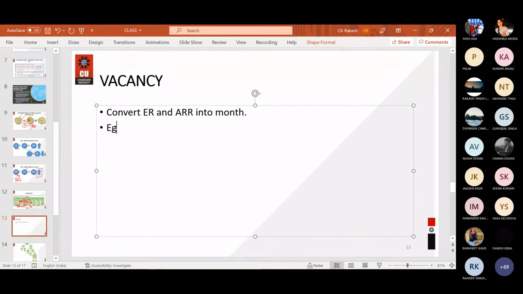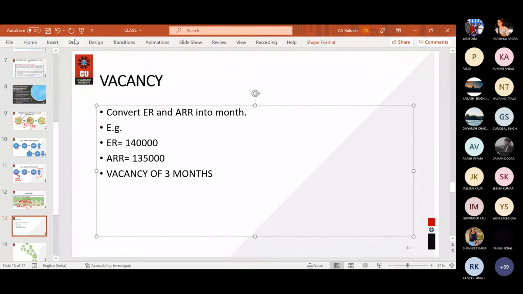Okay, for example, let us do a sum and then you will have a better understanding of it. For example, expected rent is given to you as 1,40,000. Then ARR, actual rent receivable, is given to you, let us say 1,35,000. And vacancy of 3 months is given to you, that for 3 months in a year the particular house property was vacant.